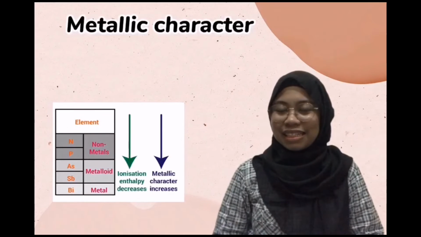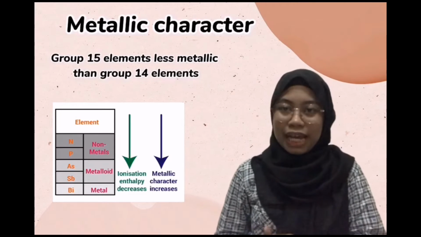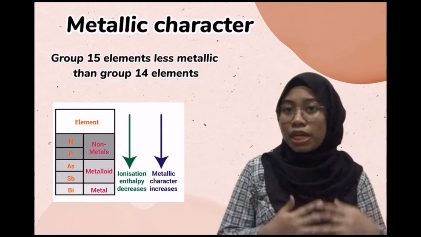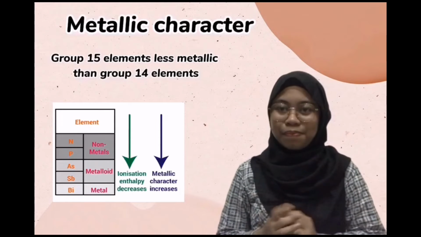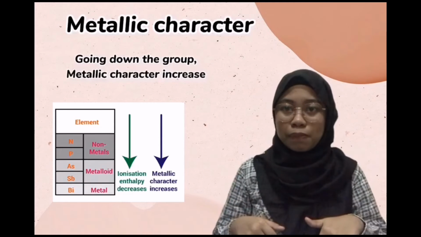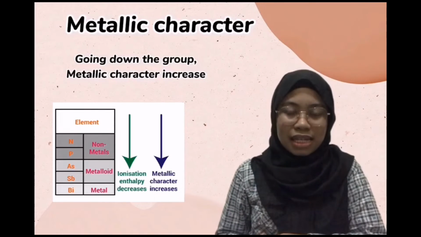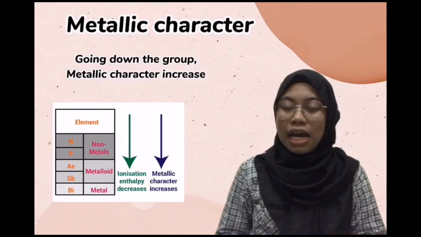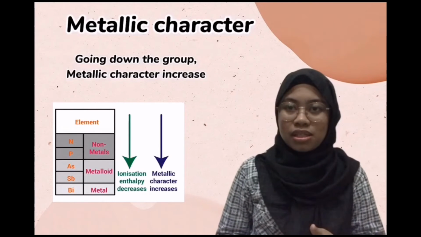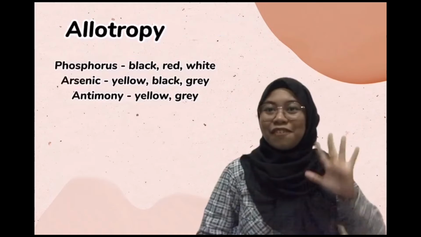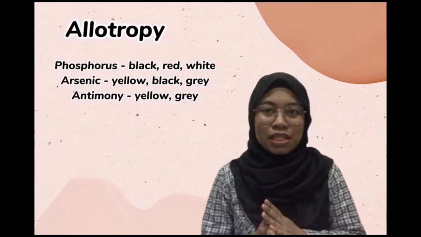Fourthly is metallic character. Group 15 elements are less metallic than group 14 elements. This is due to a smaller atomic size and higher nuclear charge of group 15 elements than group 14 elements. But going down group 15, metallic character increases due to increase in atomic size. Nitrogen and phosphorus are non-metals, while arsenic and antimony are metalloids, and bismuth is a metal. Fifthly is allotropy. Except nitrogen and bismuth, all other elements show allotropy.